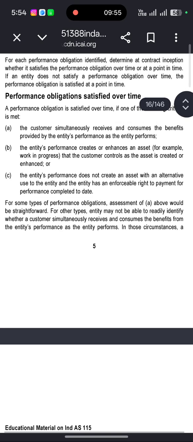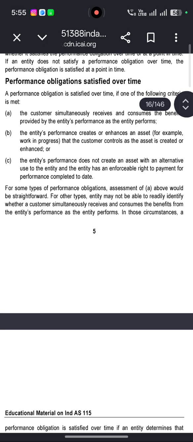The entity's performance creates or enhances an asset, for example, work in progress, that the customer controls as the asset is created or enhanced. The entity's performance does not create an asset with an alternative use to the entity, and the entity has an enforceable right to payment for performance completed to date.